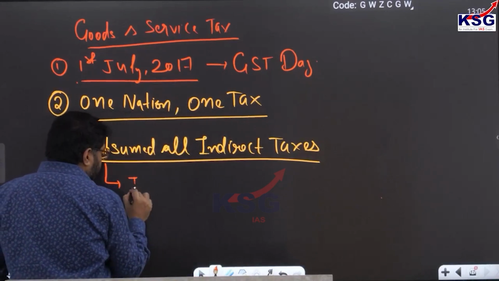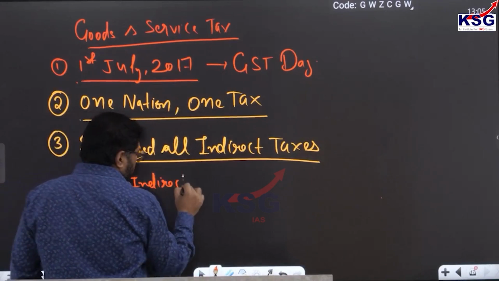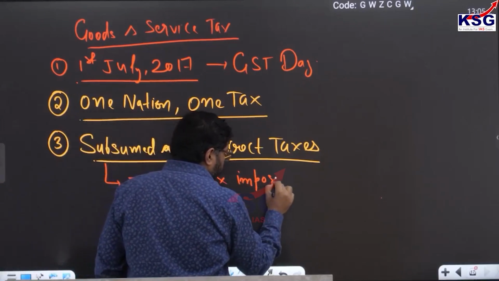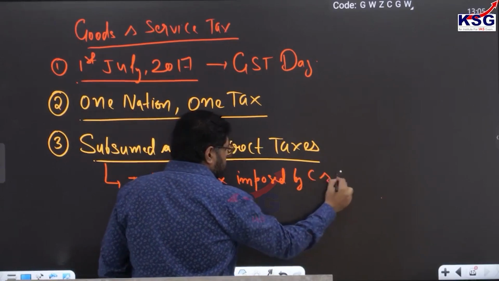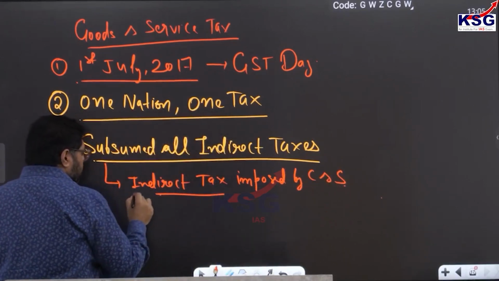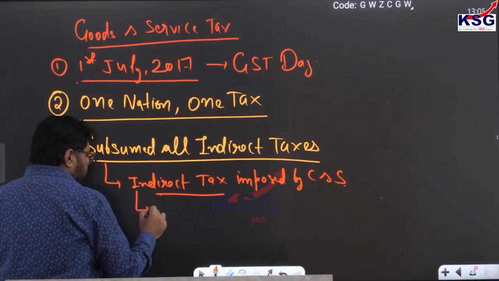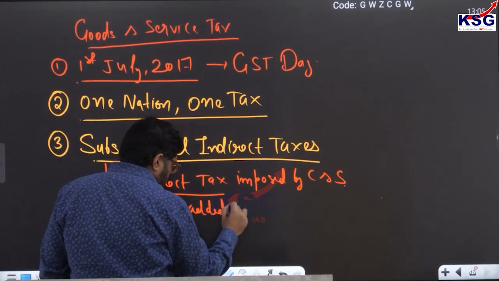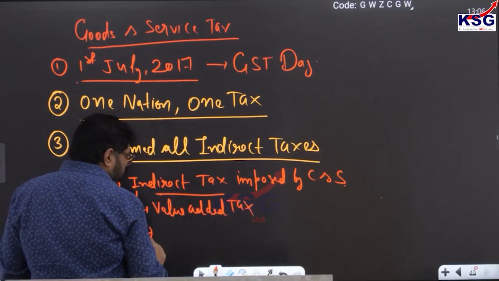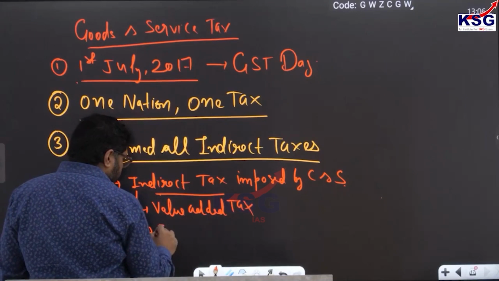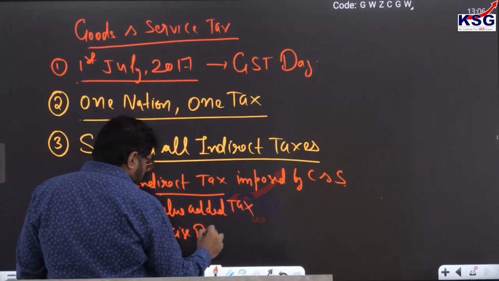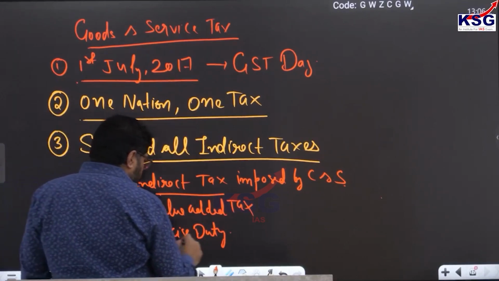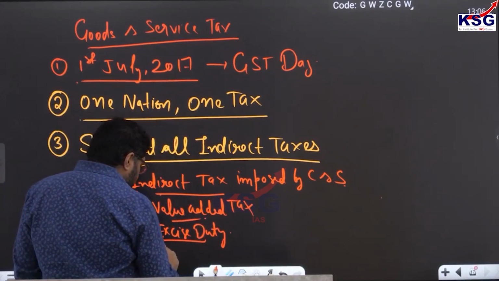and state, whatever indirect tax imposed by the center and state, that has been subsumed under GST. For example, you can say value added tax, excise duty, service tax.